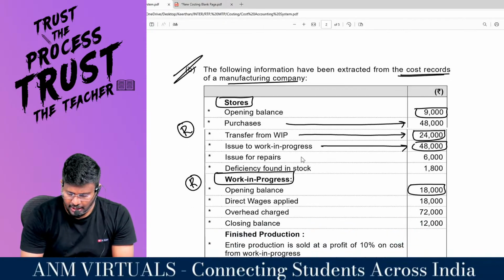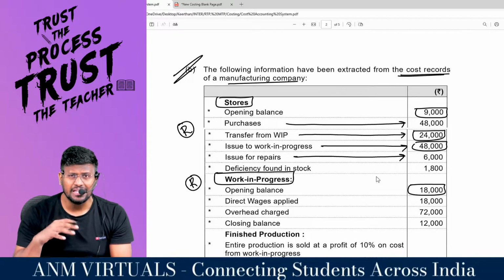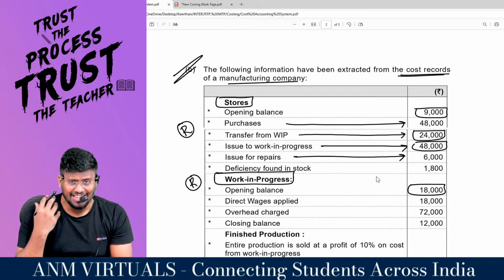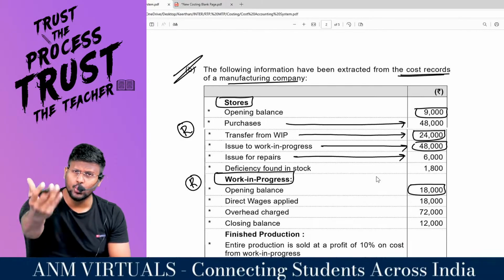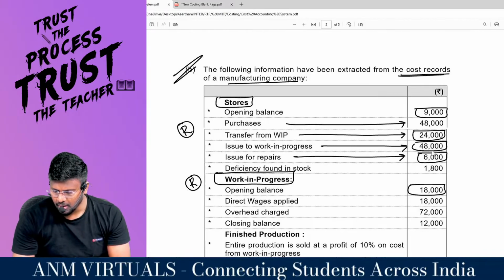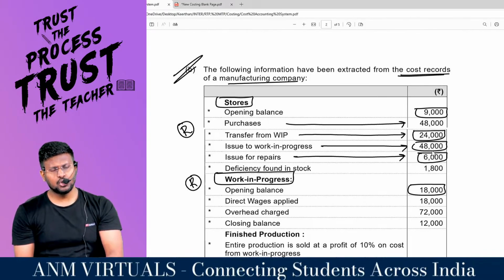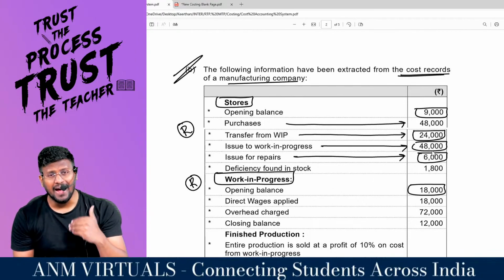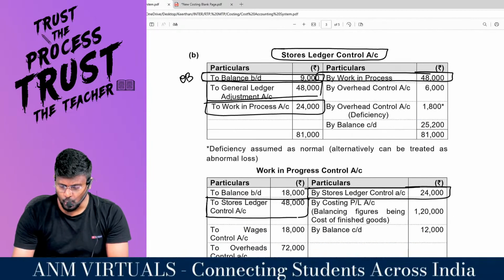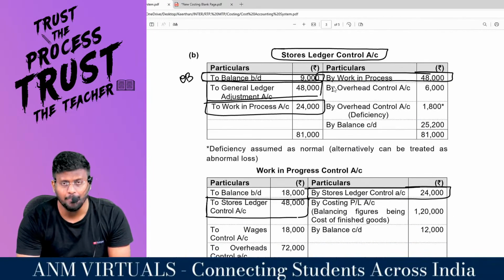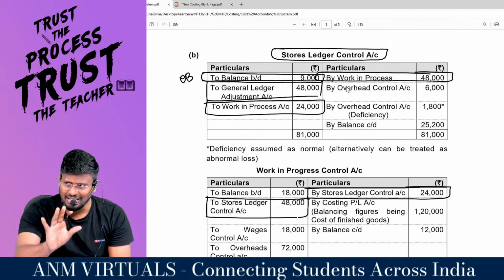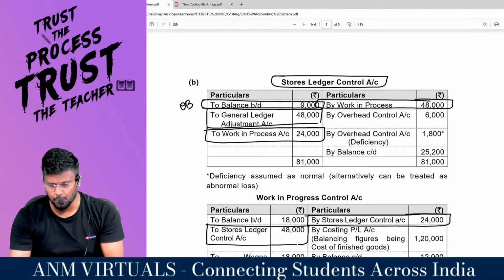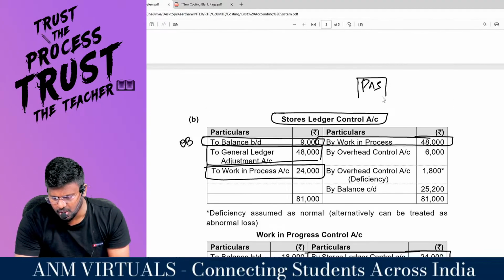Super sir. Issued for repair. Repair is not a prime cost. I will be having indirect material which I have issued to the production department for the repair purpose, 6,000. So the production overhead increases and the balance in the stores reduces. So in the stores ledger control account, I will pass the journal entry: overhead control account debit. Overhead means production overhead. They have not specifically told whether it is production overhead or administration overhead or selling or distribution overhead.